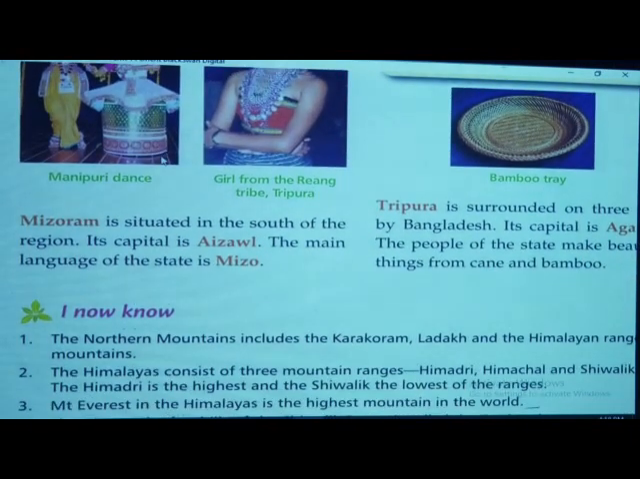It is situated in the south of the region. Where is Mizoram? In the south part of the region. Its capital is Aizawl. The main language of the state is Mizo, and the Mizoram people speak the Mizo language.